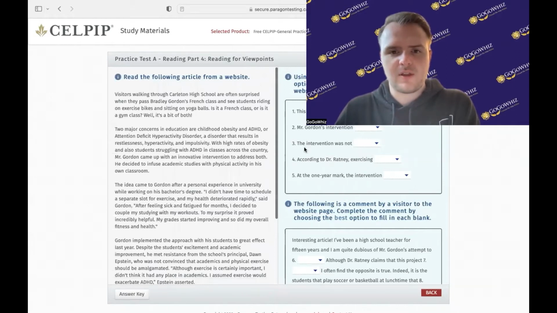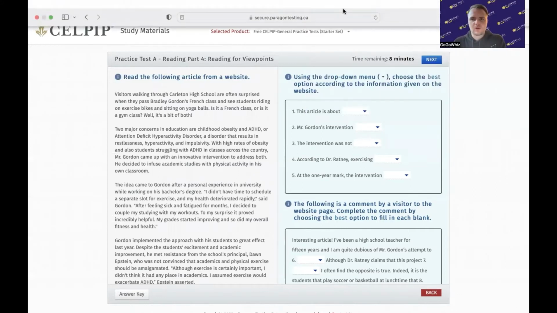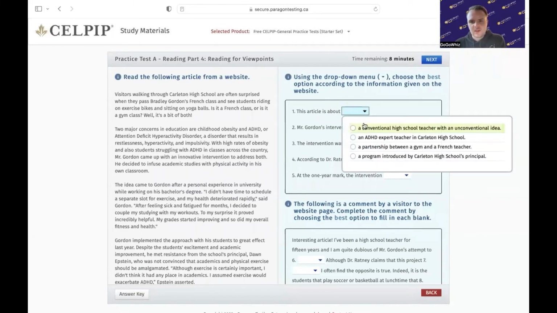So now that you've paused it, taken a look through it, we can start going through the questions. Let's start with question number 1. It says, this article is about blank. We have 4 different choices. First of all, let's establish what this question is trying to figure out.